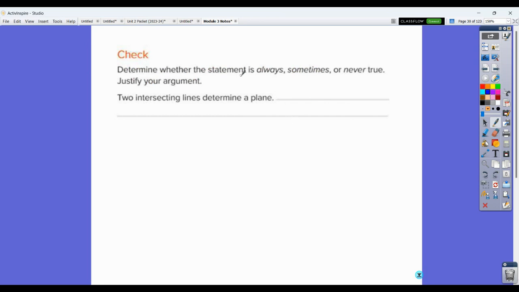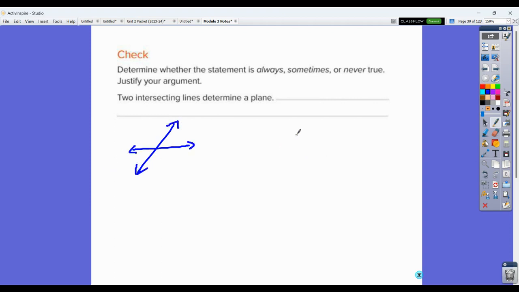A lot of what you're going to do with those is just determine always, sometimes, or never. So it's just more understanding and just thinking through them. So 2 intersecting lines determine a plane is your first one that's given to you. So if you think through that idea of sometimes, always, or never, the answer to this is always. Okay, so 2 intersecting lines. So you intersect like this.